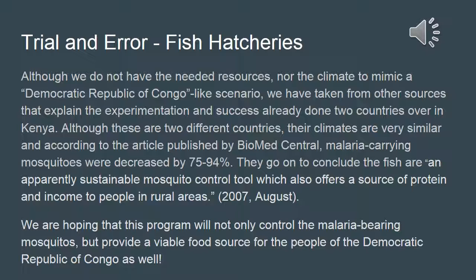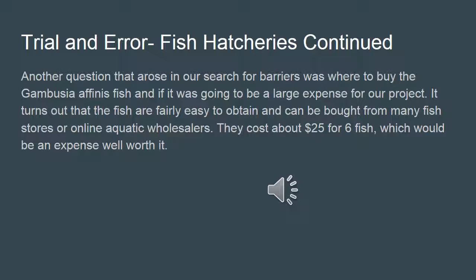We are hoping that this program will not only control the malaria-bearing mosquitoes, but also provide a valuable source of food for the people of the Democratic Republic of Congo as well. Another question that arose in our search for barriers was where to buy the Gambusia affinis fish, and if it was going to be a large expense for our project. It turns out that the fish are fairly easy to obtain and can be bought from many fish stores or online aquatic wholesalers. They cost about $25 for 6 fish, which is an expense well worth it.